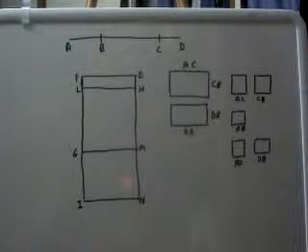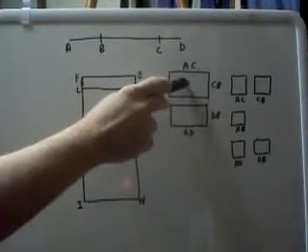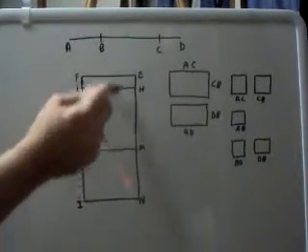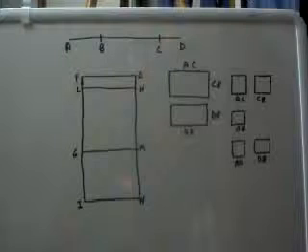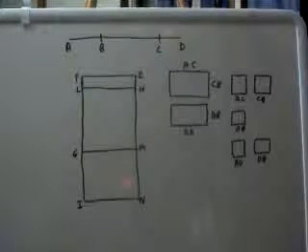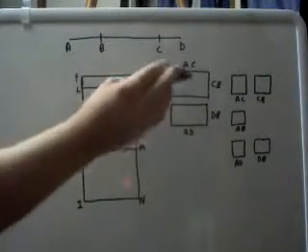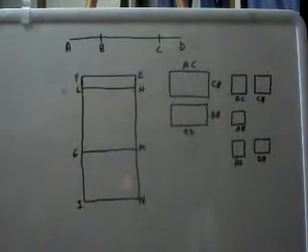So, twice the area of this rectangle is going to be equal to this. Now, correction. The area of this rectangle is going to be equal to this.